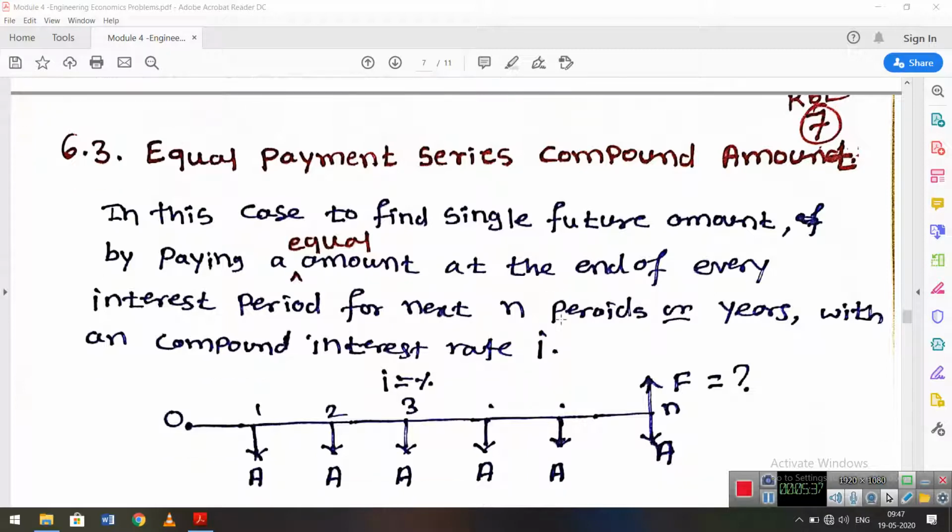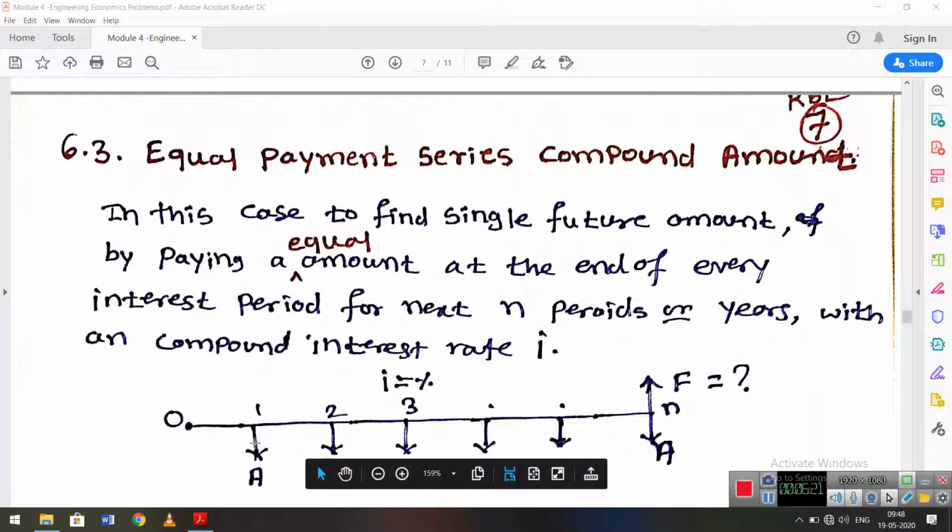So here I am investing at the end of the year. Whatever bonus amount or yearly earned amount I have, I will keep separately. Every year I will deposit 2 lakh into the bank. Every end of year I will pay an equal amount, an equal payment series. But I want a single future amount. I want 20 lakh rupees.